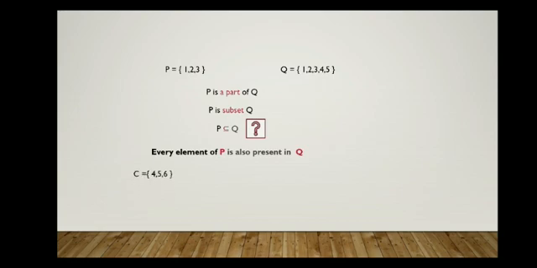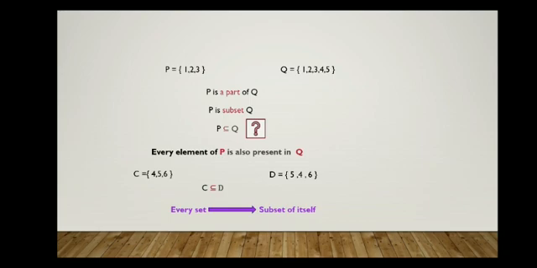Consider C is equal to {4, 5, 6} and D is equal to {5, 4, 6}. Right. You can observe that C and D are equal sets here. So here every element of C is also in D. So C is a subset of D. And we know that C and D are equal sets. This tells that every set is a subset of itself.